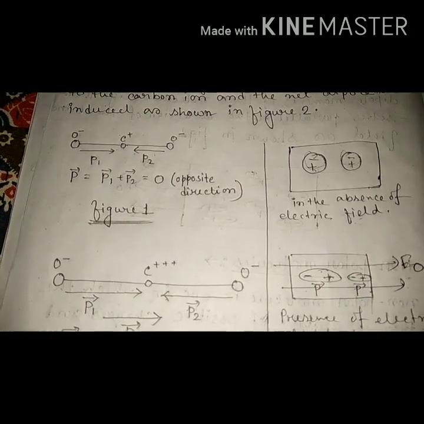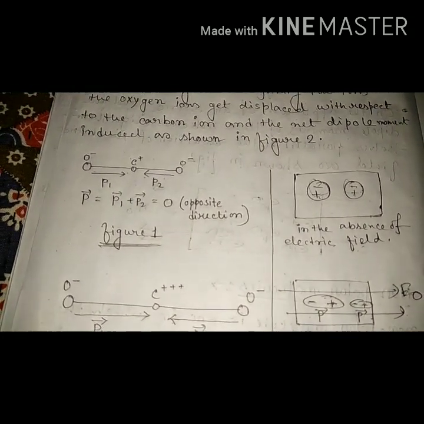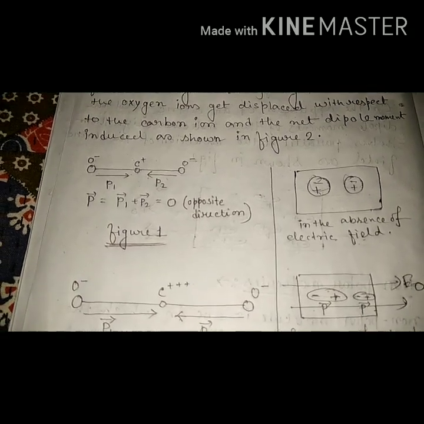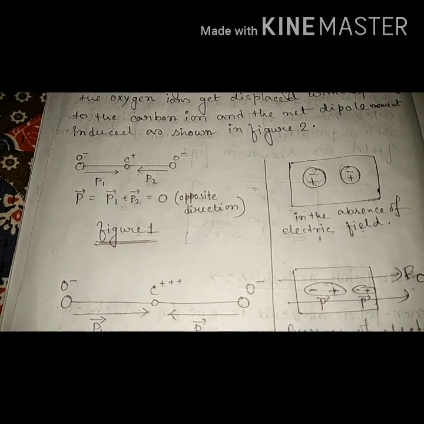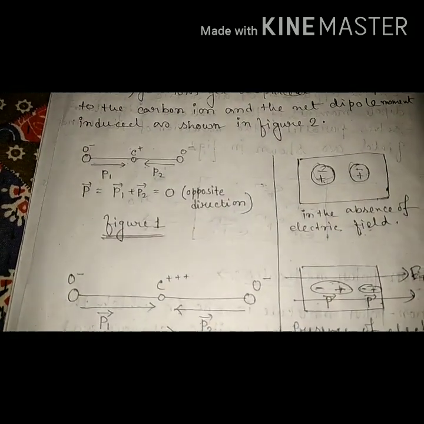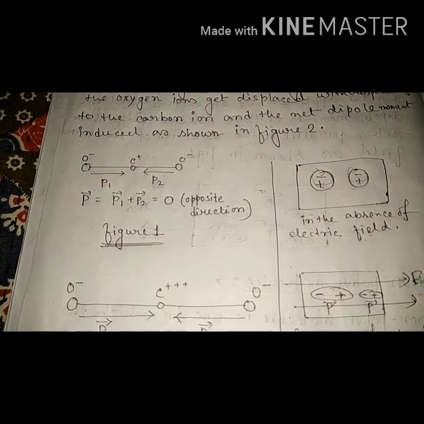In the next class we will discuss the polarization process in detail. Some terms will also be there: polarization density, susceptibility. We will discuss those terms first in the next class. Then we will understand the polarization process of the dielectric substance.